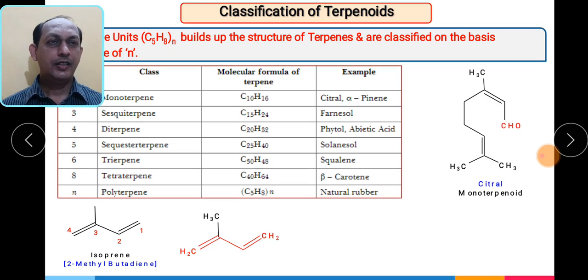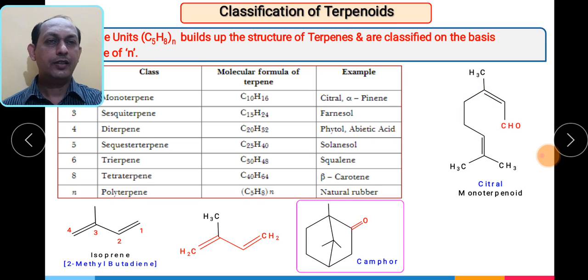If we see the example of citral, as we know citral has a value of n equal to 2, so it is a monoterpene. This is the structure of citral. We have to remember citral is an acyclic monoterpenoid. Acyclic means this compound is not a cyclic one; it is an open chain compound, and it belongs to the aldehyde class. If you see here, these are the carbon skeleton.